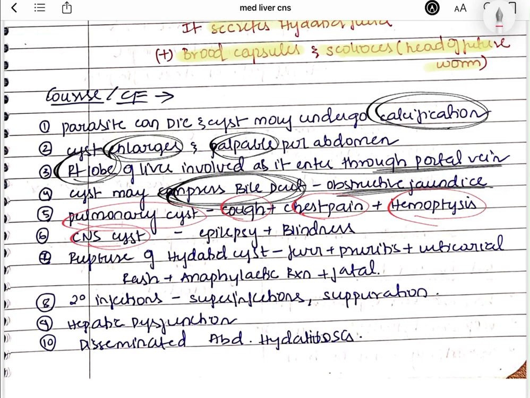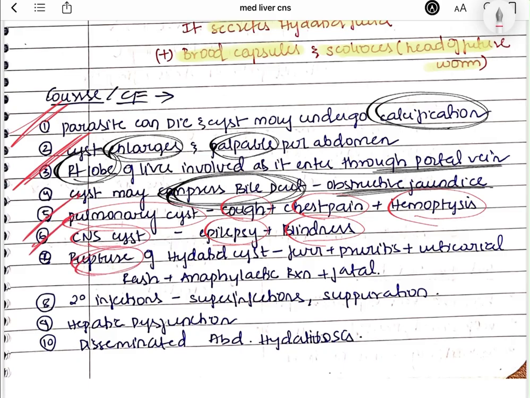So CNS cyst, you can see epilepsy and the blindness, right? It compresses this optic nerve and it can cause blindness. And the cyst can either undergo calcification or it can enlarge and cause all the symptoms, and it can present in various sites, or else the cyst can also rupture.